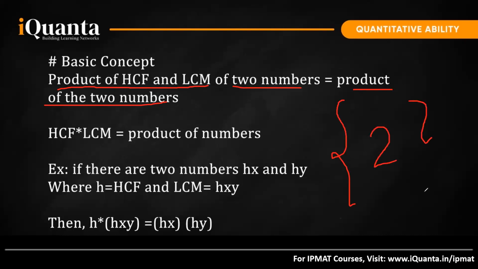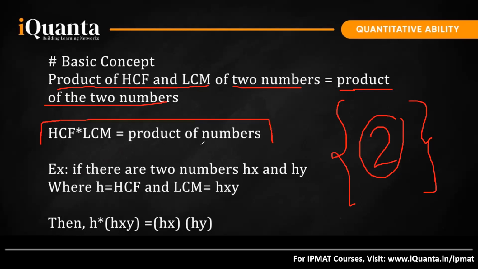Never forget this rule. If I am given two numbers, and I find their HCF and their LCM and multiply both, I'll ultimately get the product of the two numbers. HCF into LCM is always the product of two numbers.